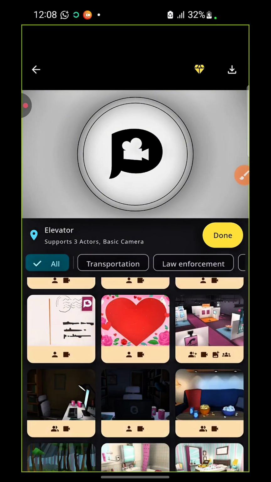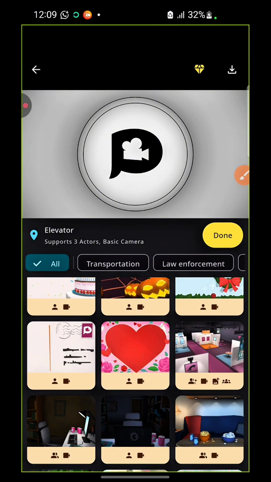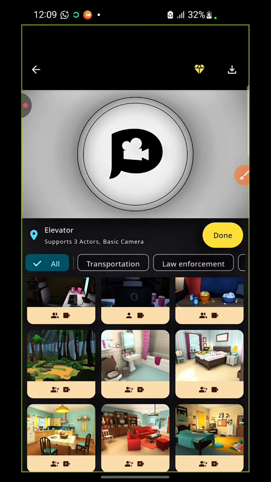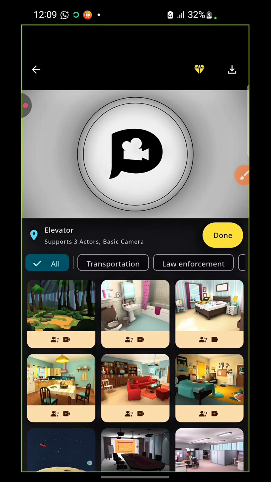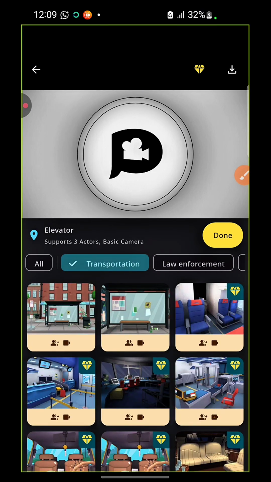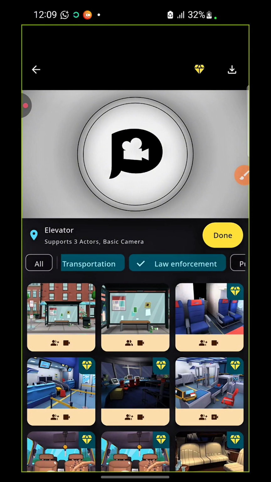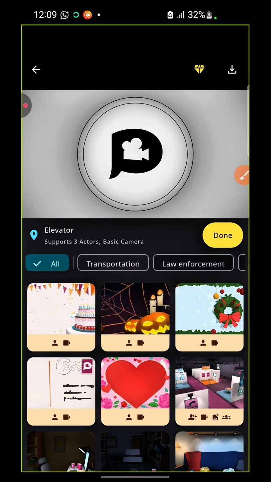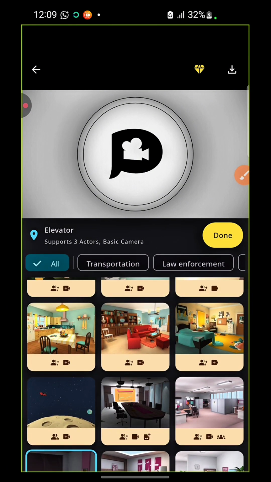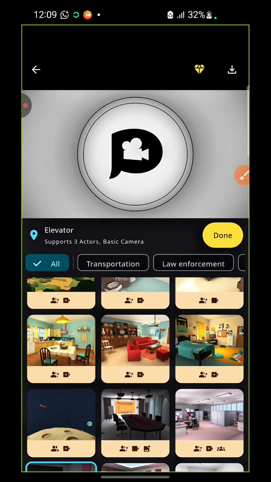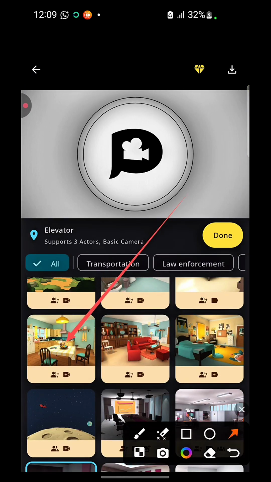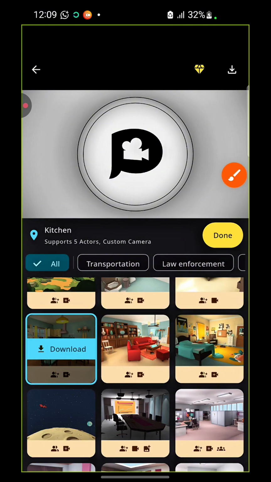So once we are here, we want to first of all pick a location, isn't it? You can just go ahead and check around and see if there's any location you want. You can click on transportation, you can click on law enforcement, you can click on public places, you can click on history and all that. So just go ahead and pick whichever one you think will best suit you. But for the purpose of this video, I'm just going to click on this All, and then I'm going to pick one of these. So I'll pick it and then click on this download.